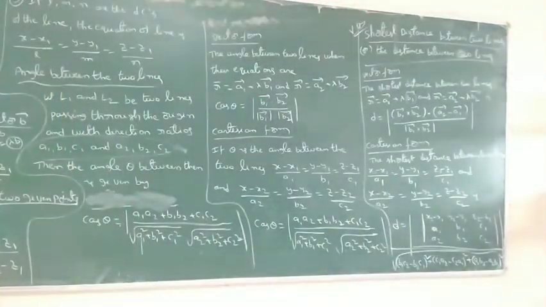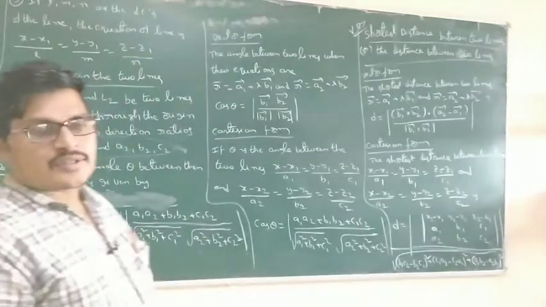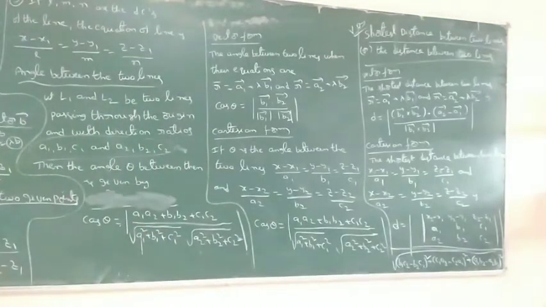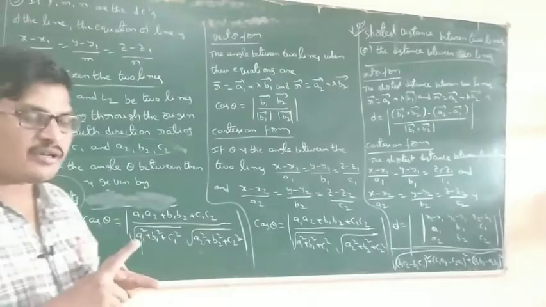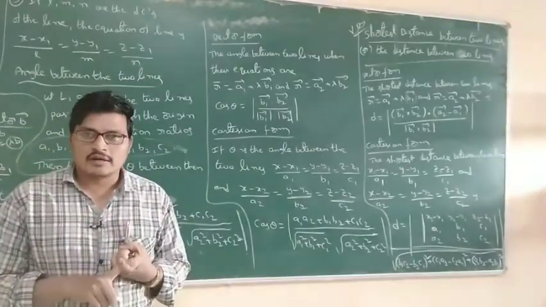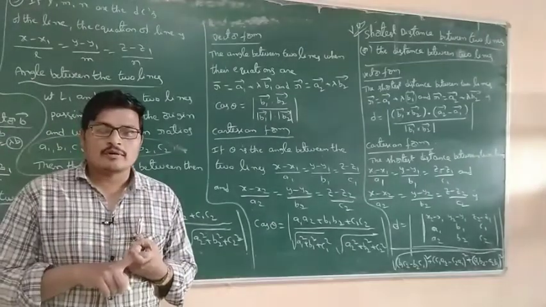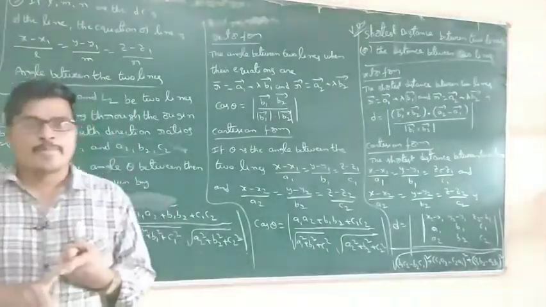Tomorrow I will explain the parallel lines formula and start the exercise. First of all, each and every formula, don't get confused. The equation of a line passing through a point and parallel to a vector: in vector form, r bar equals a bar plus lambda b bar.